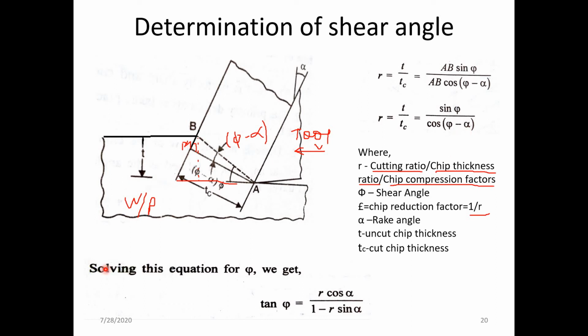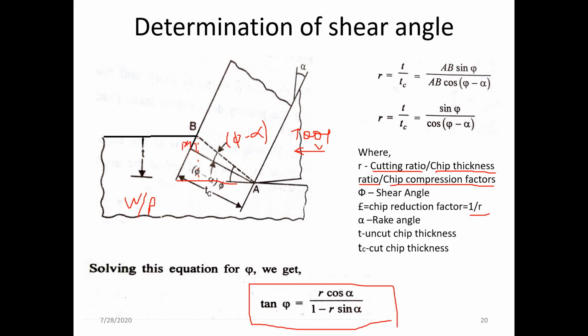So tan of phi is equal to r cos of alpha divided by 1 minus r sin of alpha.